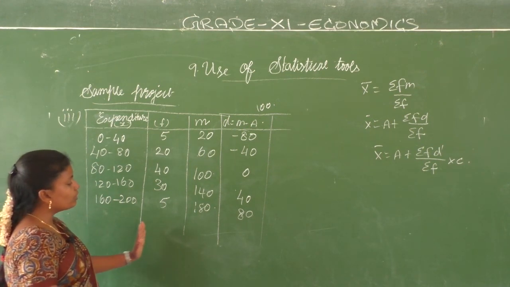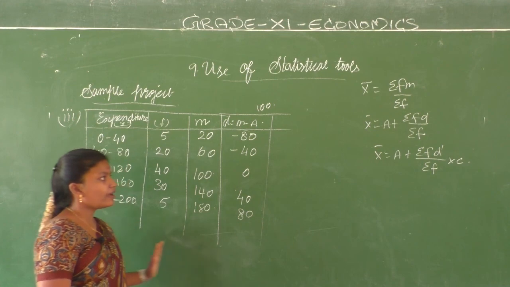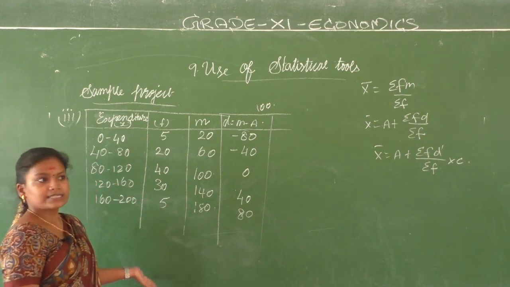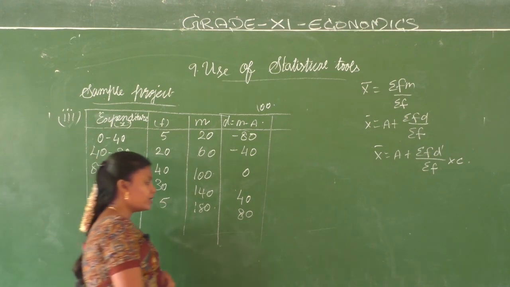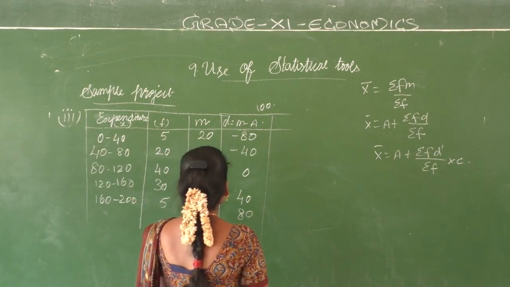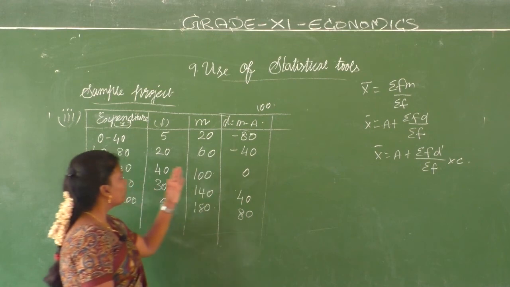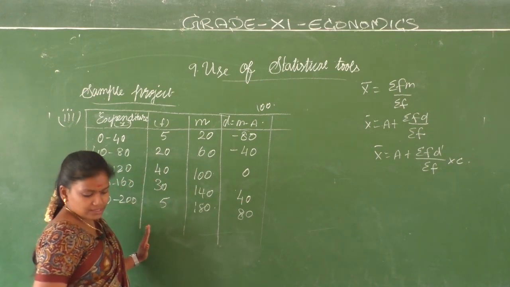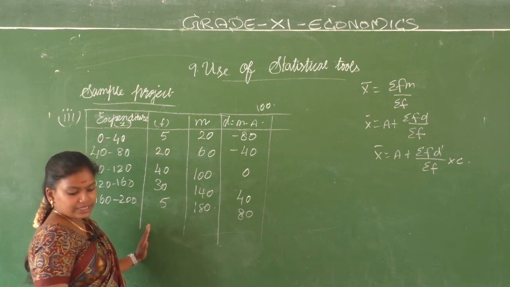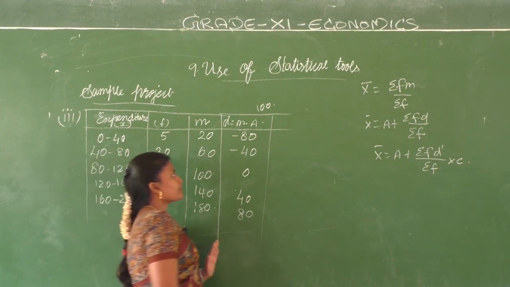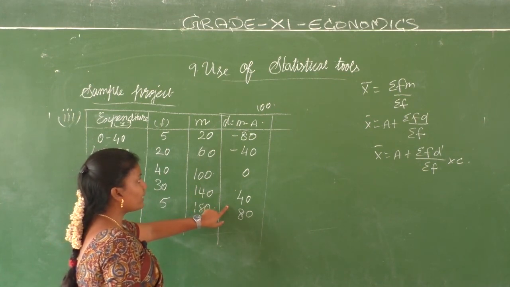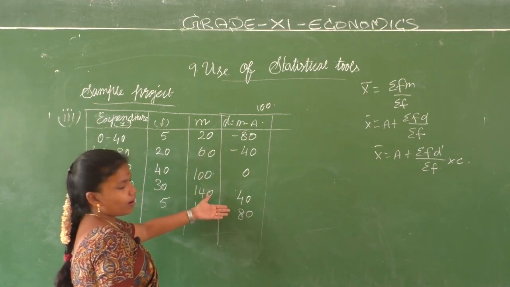You are going to do F into D. You can take FD, or we can also do D by C, the step deviation method. That also is possible. Since you will get 3-digit numbers, you can go for the last method of calculating your D dash. So what can we divide by? Which one do you have to divide? This one. And the value that is common is 40.